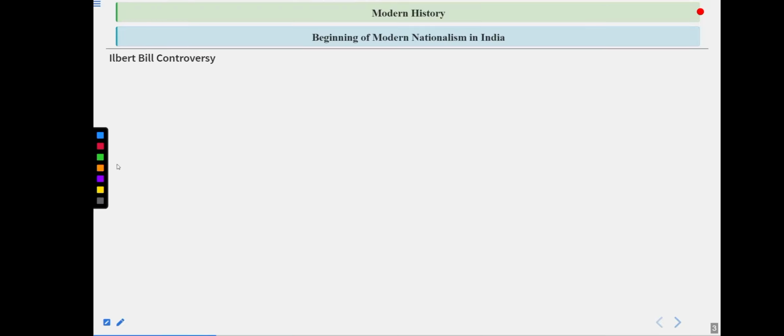So the first one is the Ilbert Bill controversy that we are going to read about. The Ilbert Bill came during the time of Lord Ripon, and it was related to giving Indian judges the power to punish British prisoners who are going through trials in the courts of India. So let's read more about it.